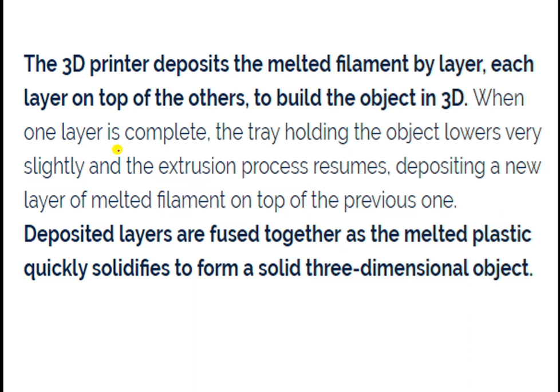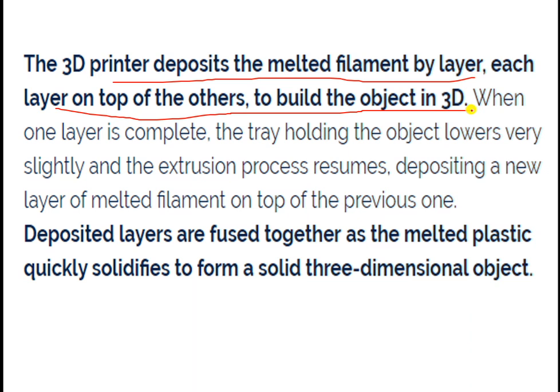Now this 3D printer deposits the melted filament layer by layer on top of the other to build the 3D object, which I have already told you.